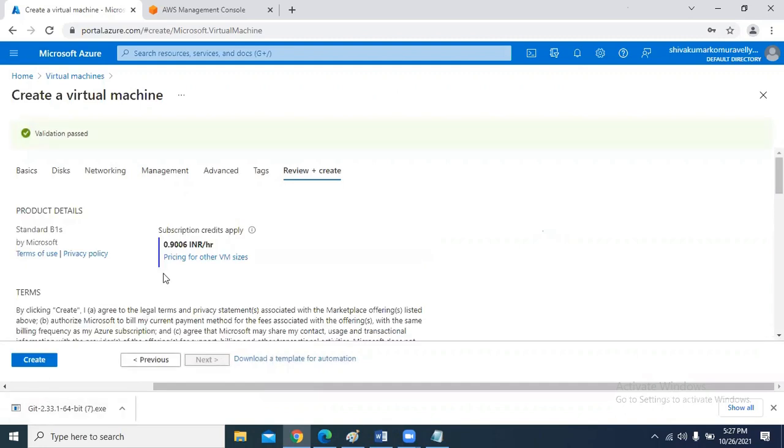Now it is showing that if you want to use this machine, per hour you have to pay this much, 0.9006 INR per hour. If you do not belong to the free tier plan, you have to pay this much per hour. Click on create.